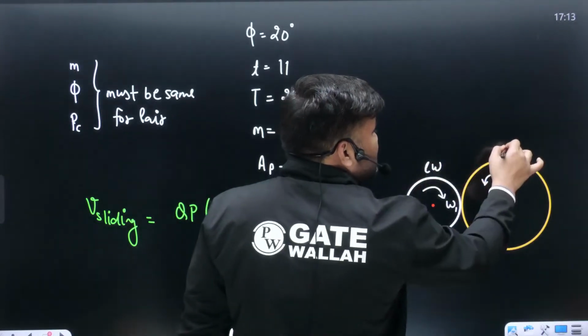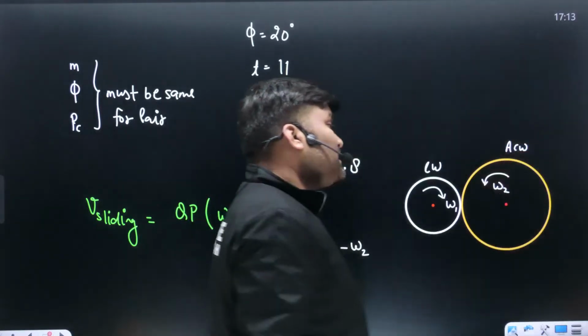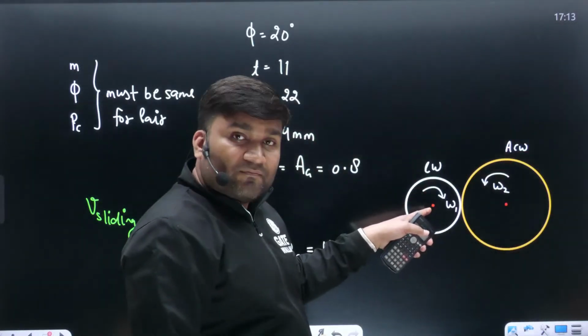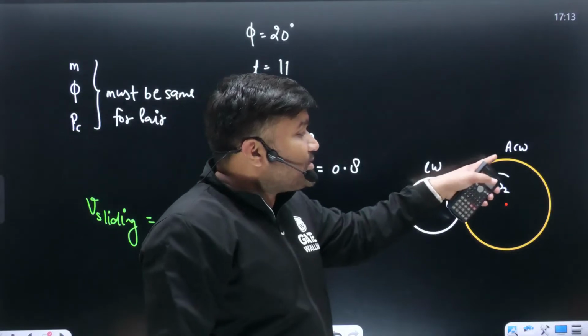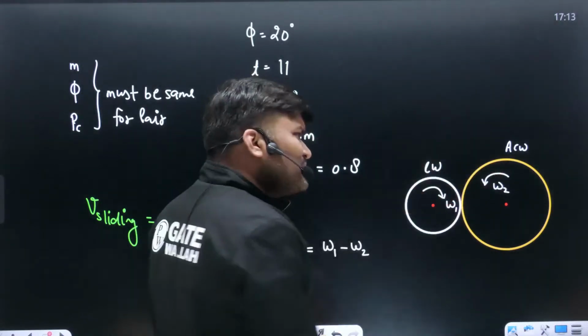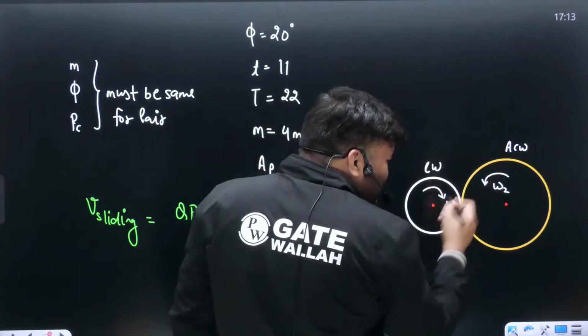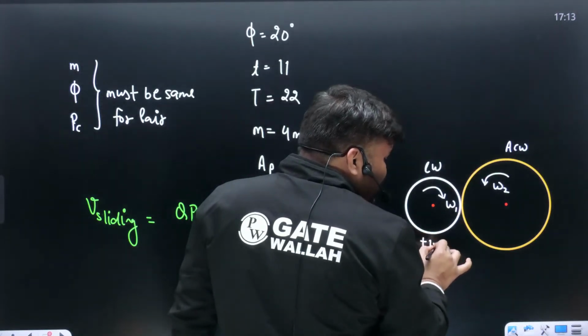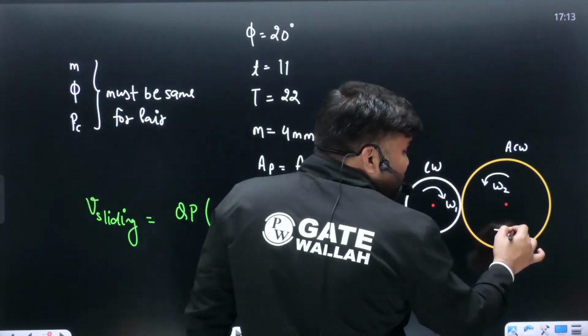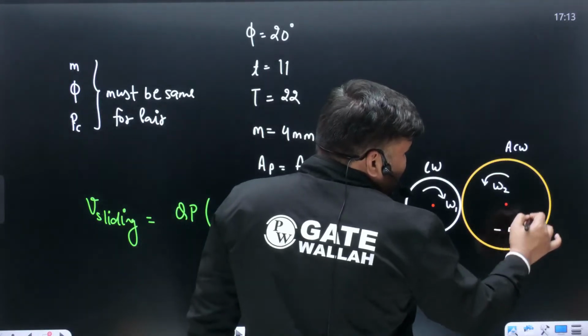Can I write clockwise को if you are saying as positive, anti-clockwise क्या हो जाएगा? This is going to be negative. Put down the value. Suppose this is plus 10 radian per second, so this is going to be minus something, 5 radian per second.